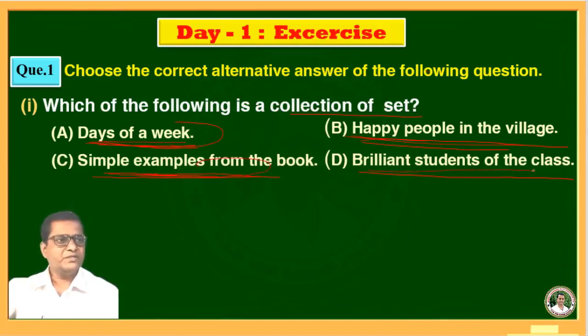Again, brilliant students of the class. This is the collection of brilliant students in the class. But in this collection we cannot decide definitely and surely the brilliant students, because according to me if one student is brilliant, but according to you that student will not be brilliant. Means here this is the answer, days of a week, because in this collection the objects we can decide clearly and definitely. Therefore what is the answer?